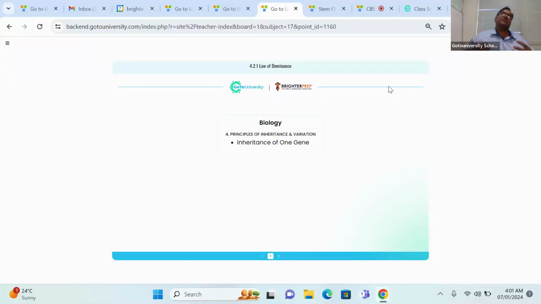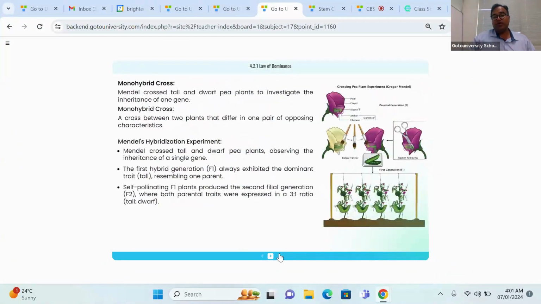So like this, the contrasting character is fixed in a particular domain, dominant or recessive, right? Now, entering into the monohybrid cross, it is a cross made between two individuals varying in one character. The two plants vary in only one character, and those two plants are taken for crossing. How do we do crossing? By transferring the pollen grain from one plant to the other plant.